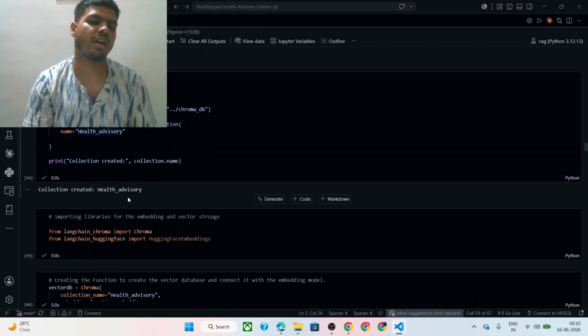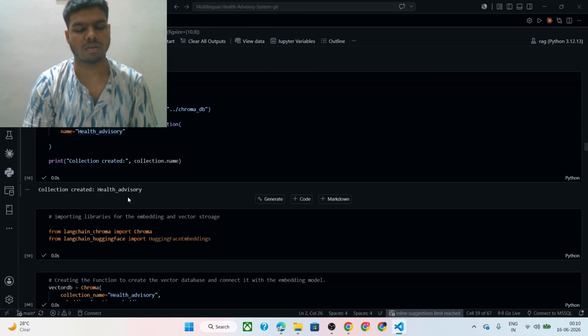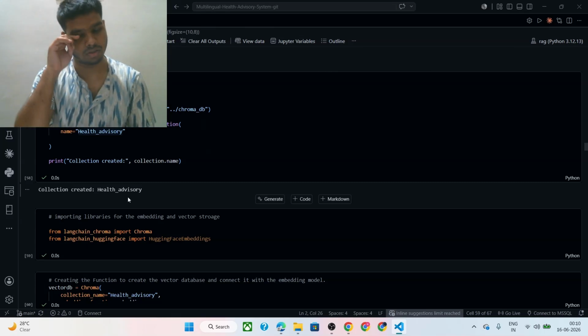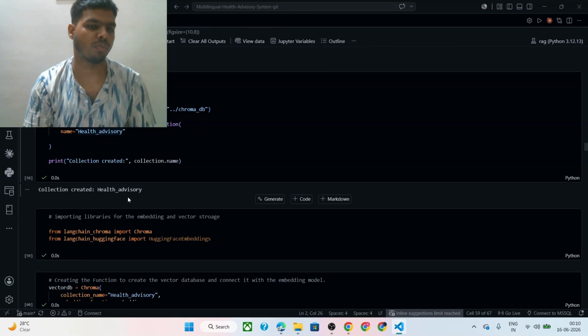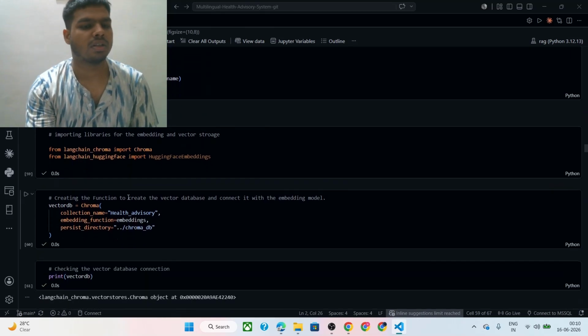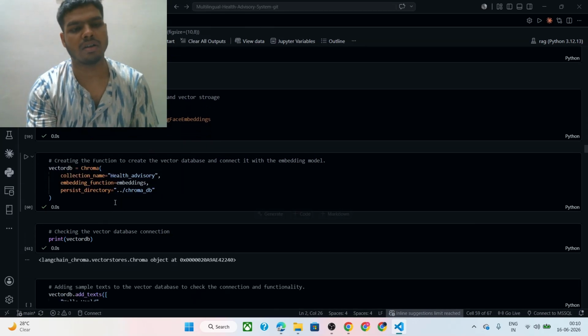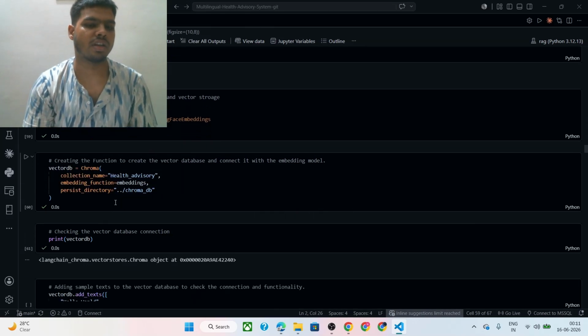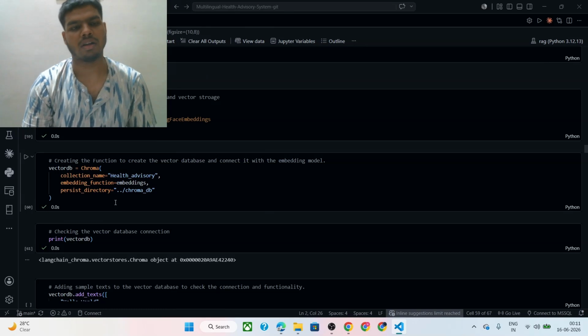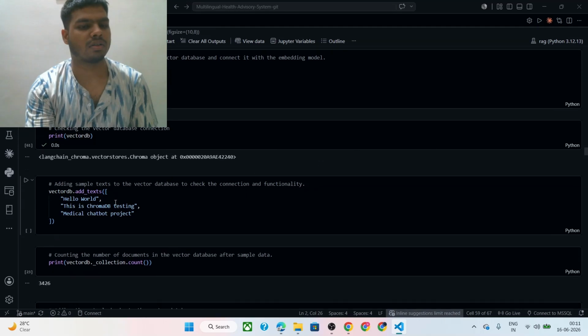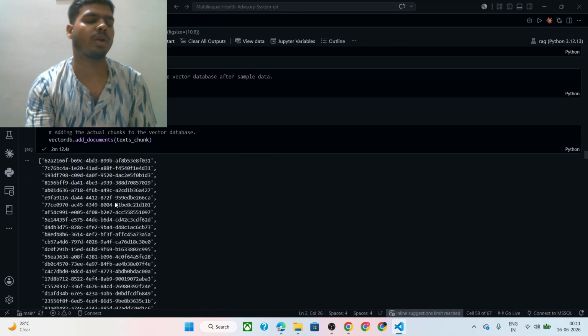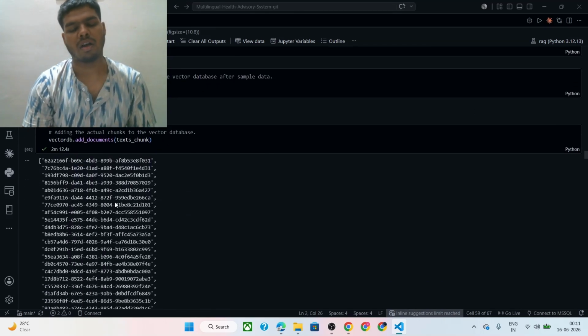Then we have generated a vector database and used the Chroma database for our project. Then we created the vector database named Health Advisory and implemented the embedding model, then converted the available text data into embeddings.